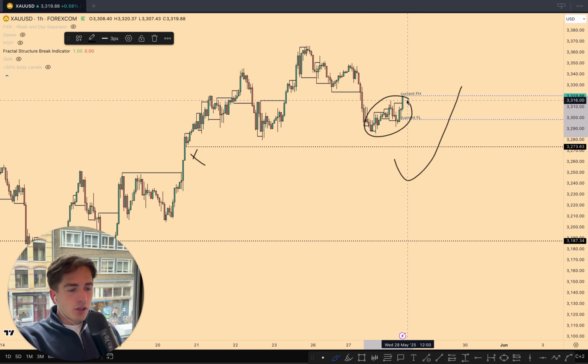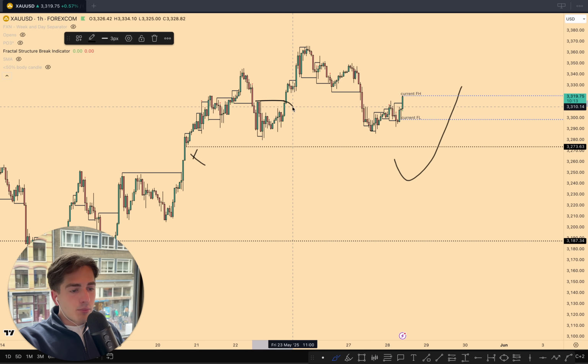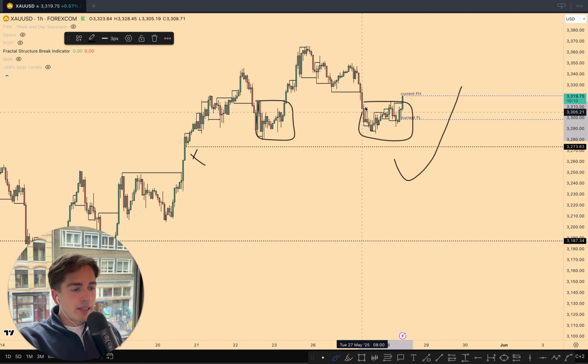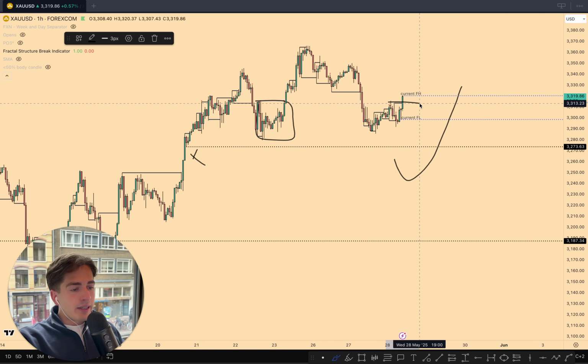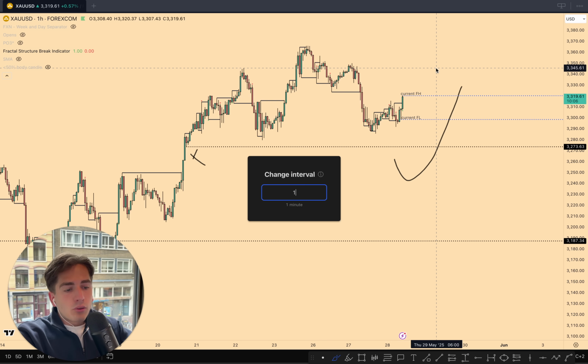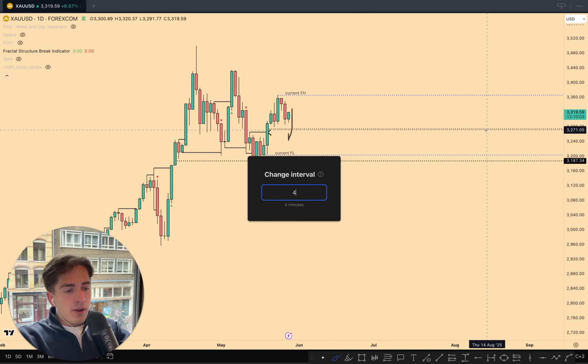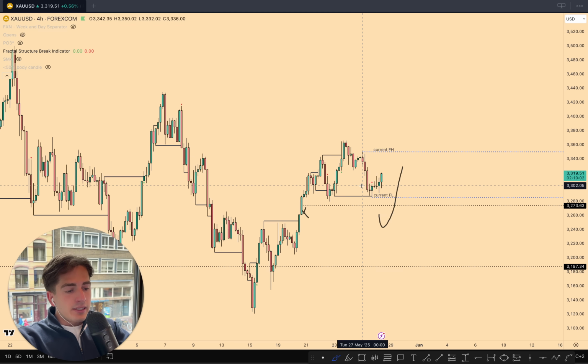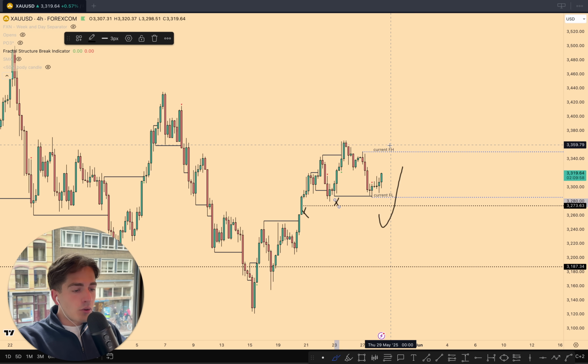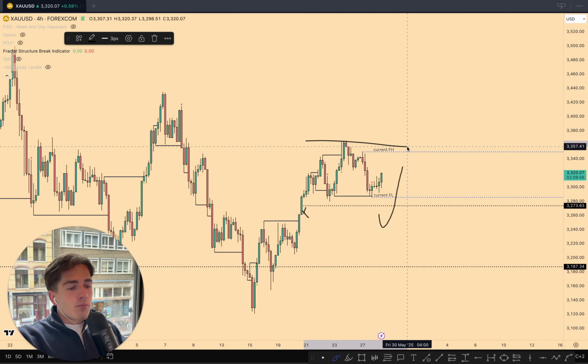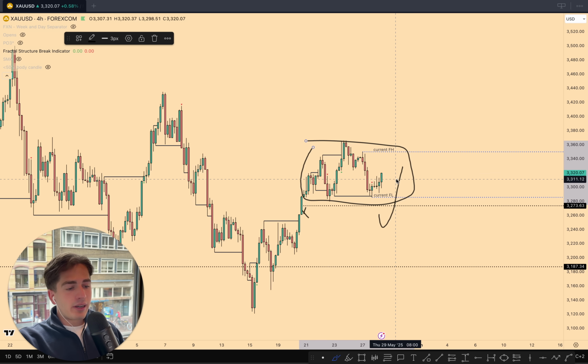For me, this is just very consolidative price action. We can see here previously consolidative, now again consolidative. So maybe if we now start breaking out, it is actually ready to push up higher. Obviously, gold is still bullish on the higher time frame, being the daily and the 4-hour time frame. Yes, there was kind of a manipulation of the fractal low, which happened over here. So it's now fractal bearish, but it's more just consolidating and manipulating than really trending.